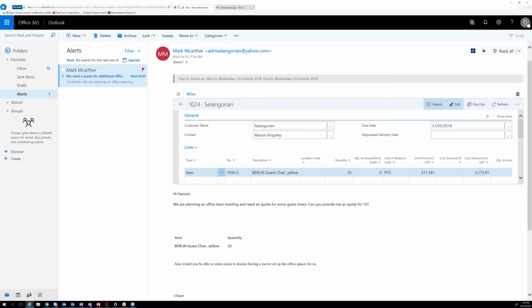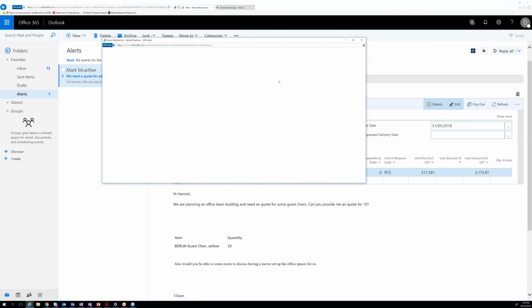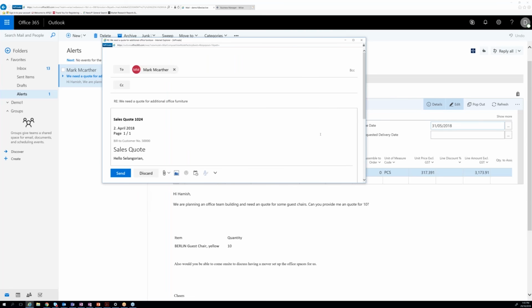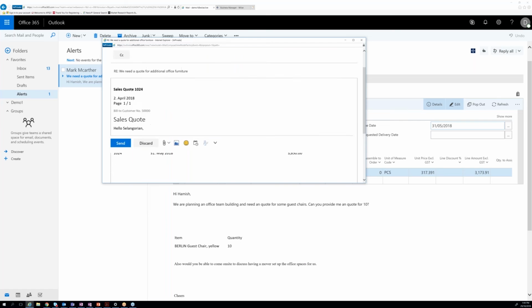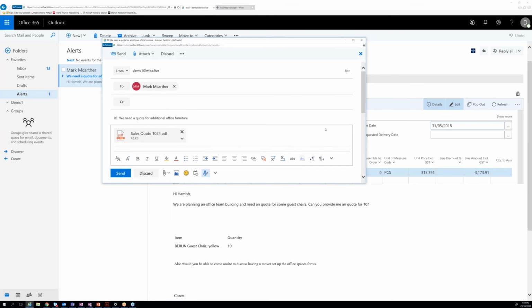Now they've asked for it in an email, so we can drop down very easily here, click send by email, and what that's going to do is make an immediate pop-up showing their address that's populated directly from the customer management, as well as an attached email invoice. Opened up in my other window, but we can bring it straight over. And there you go. The quote's built in right into the email, you can send it off, and you're ready to go.